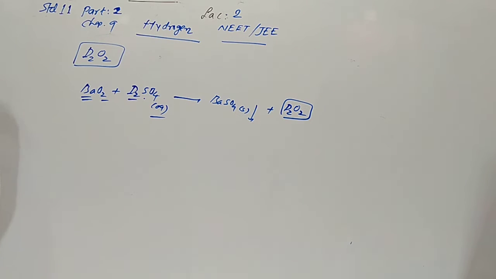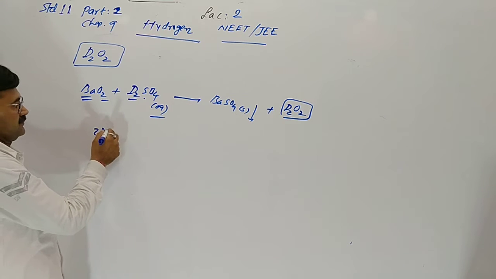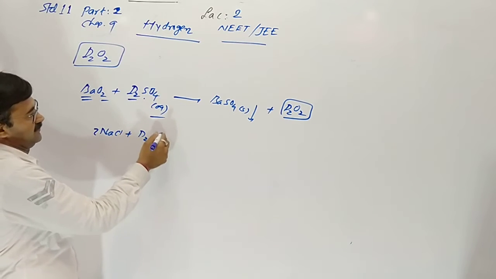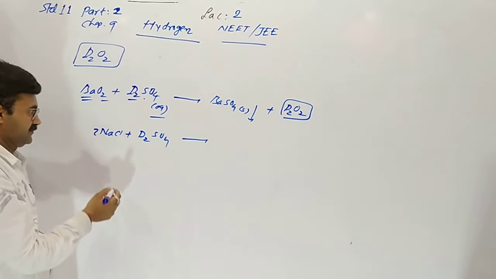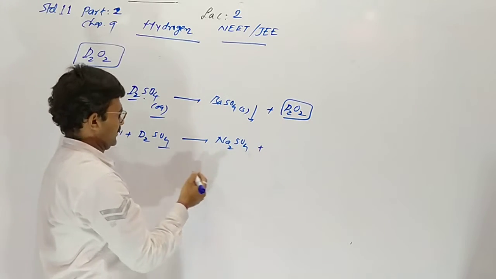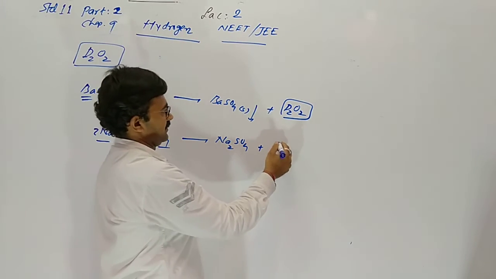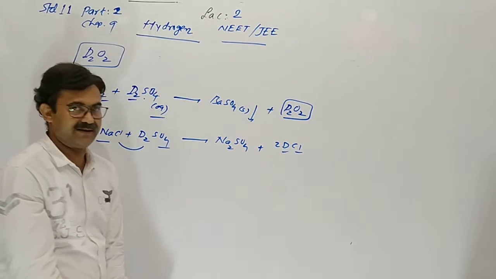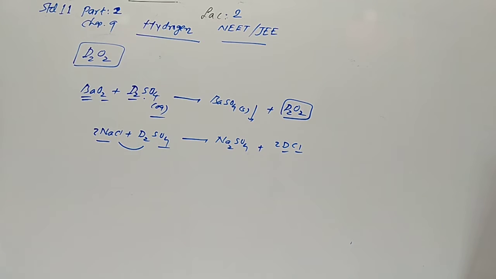Deuterium chloride may also be prepared by the following methods. Sodium chloride with D2SO4: when we take sodium chloride with aqueous deuterium sulfate, 2 sodium and sulfate give Na2SO4, and D with Cl gives deuterium chloride. HCl means hydrogen chloride, here it is deuterium chloride.